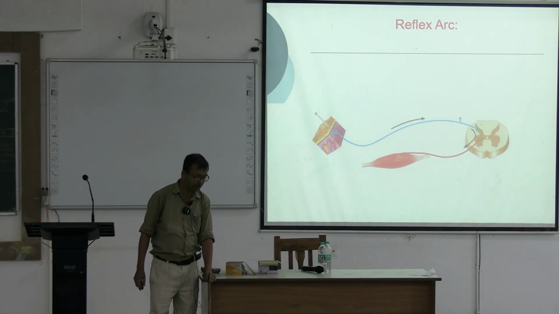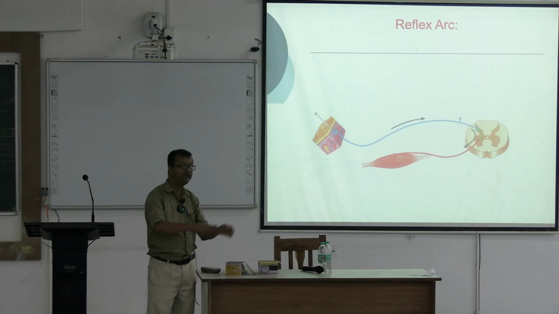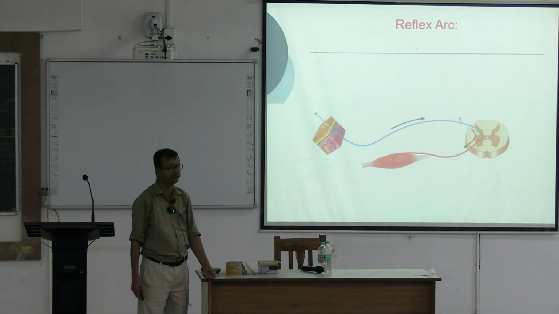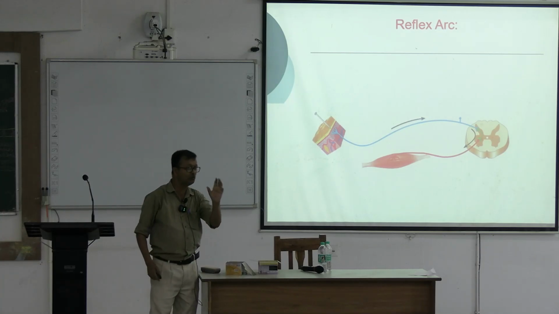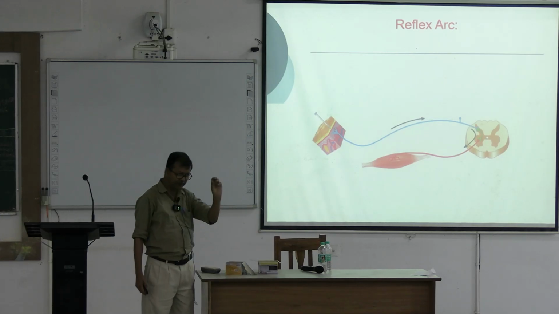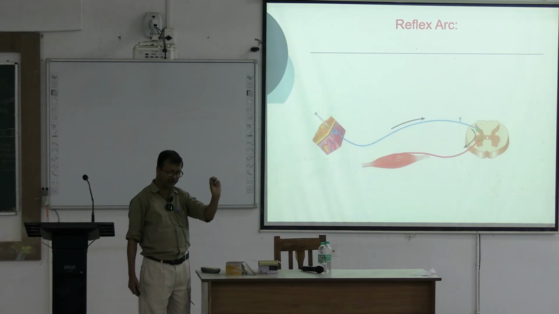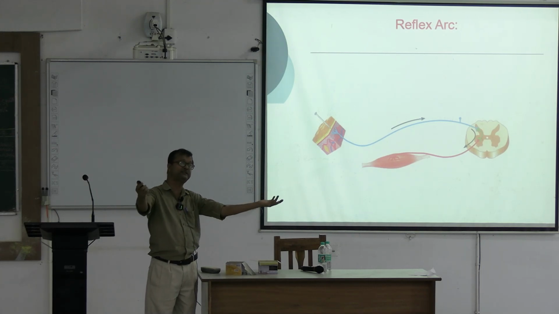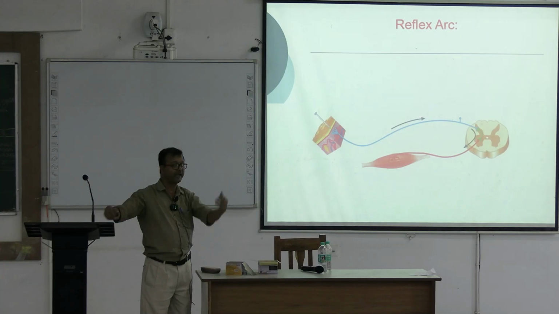Alpha motor neuron ends directly on the muscle, the bulk of the muscle, the extrafusal muscle fiber. Muscle has two types. One is intrafusal, meaning the muscle spindle. Intrafusal is a very small amount, 3% to 5%, that is the muscle spindle, and 95 to 97% is bulk muscle, having actin, myosin, the contractile units.